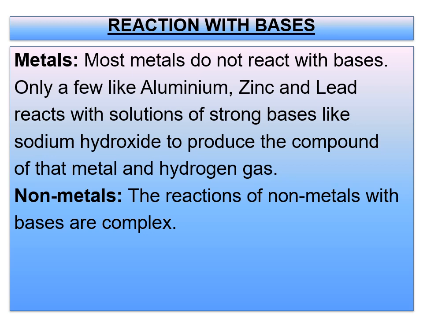Like sodium hydroxide, which is a strong base. I hope you know this. To produce a compound of that metal, and hydrogen gas is evolved here. Okay, so to understand the reaction with bases, the activity you have to perform is to take a sodium hydroxide solution. In that you can keep pieces of zinc. So you can get a compound of that metal with an evolution of hydrogen gas, children.